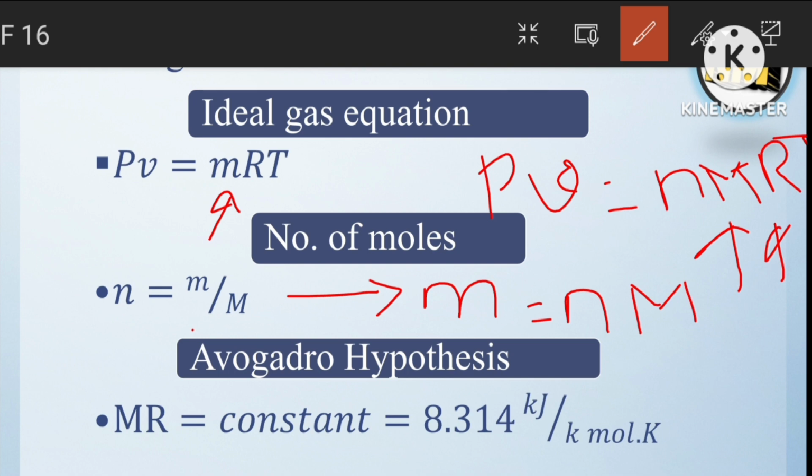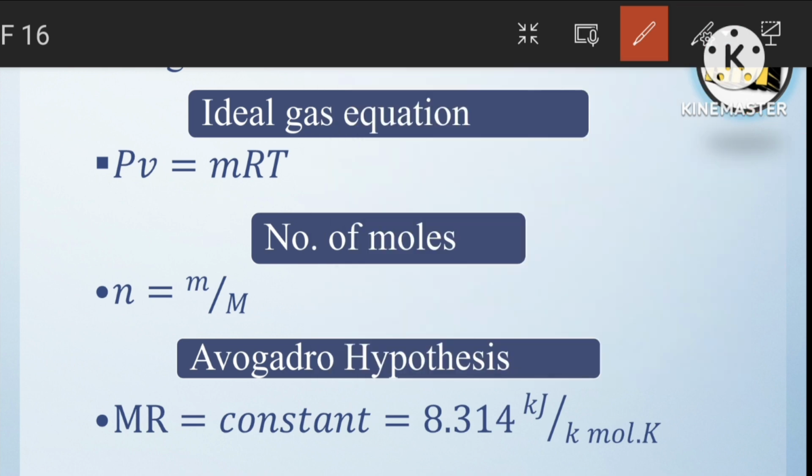Here M is nothing but the molecular weight, and R is nothing but the characteristic gas constant. So M and R are both constant values only. This is where the Avogadro hypothesis comes into existence. Avogadro found that M and R together equal some constant, so both are constant values.